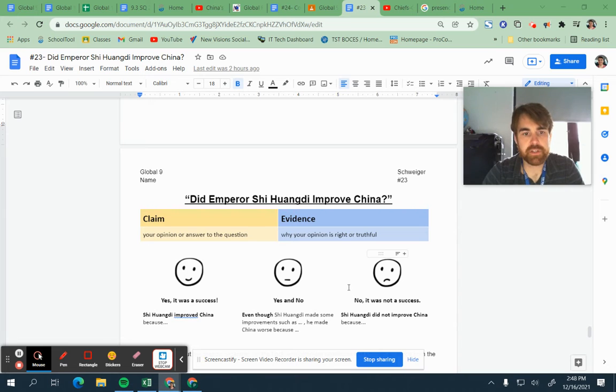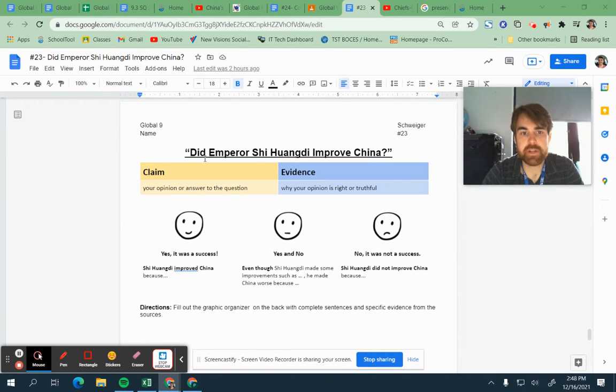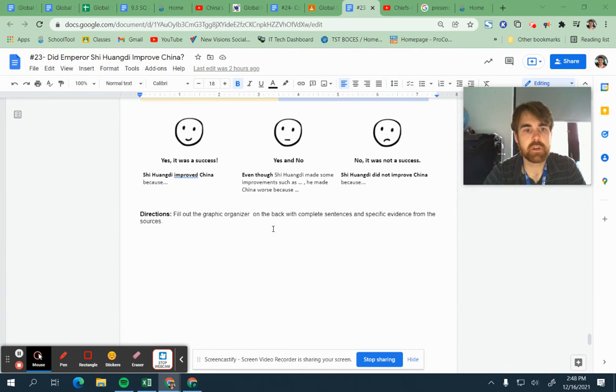So once you have all the sources done, you're going to think about this question: did Emperor Shi Huangdi improve China? So you're going to make some claims or your opinion, and then you're going to back up your opinion with evidence. Just how we've done a lot of writing in this class, you're going to make a claim, you're going to say something, and then you're going to prove your claim with evidence. So yes, it was a success. He improved China because. No, he did not improve China, or yes and no. Like in some ways he did, in some ways he didn't.